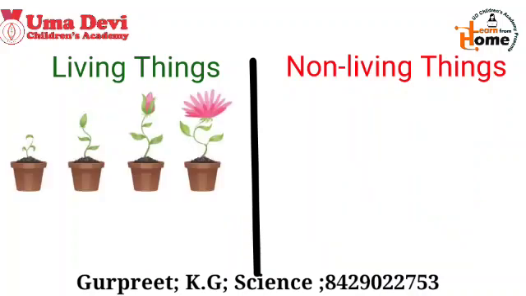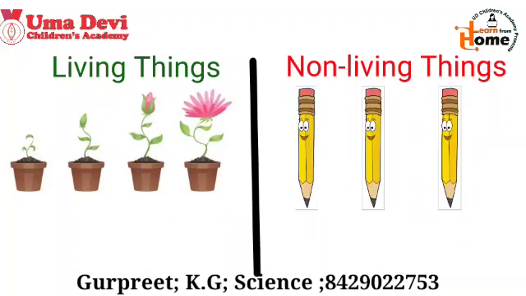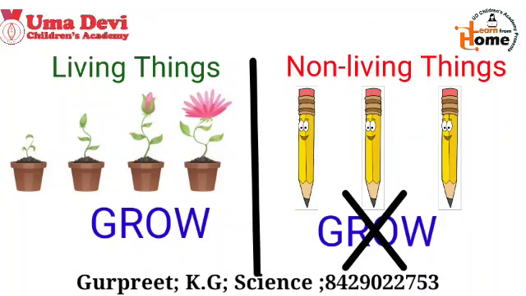Now kids, in this picture you can see that the flower has grown from very small size to the big size, and on the other side pencil remain the same. So that means living things can grow, but non-living things cannot grow.